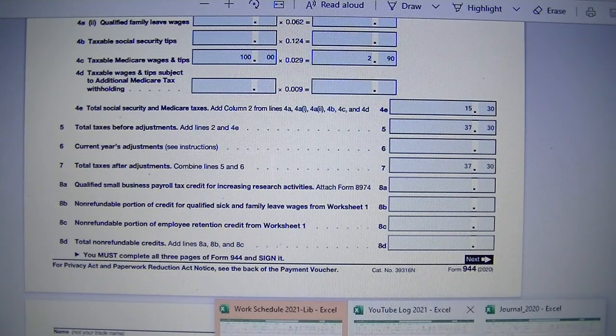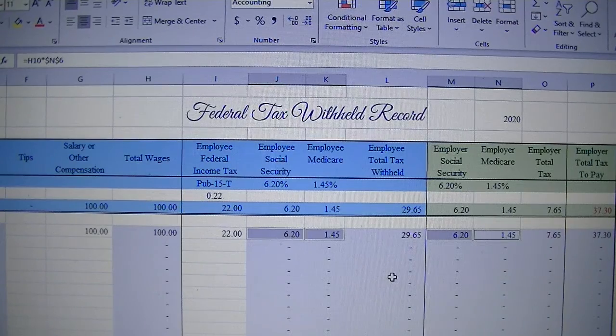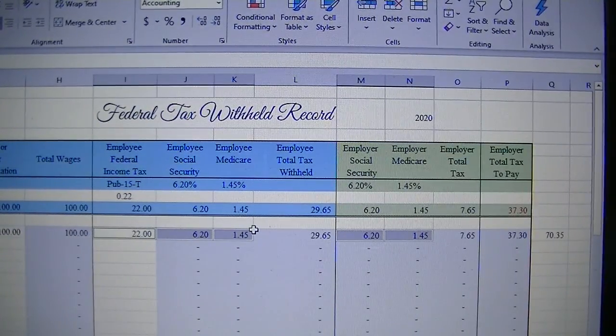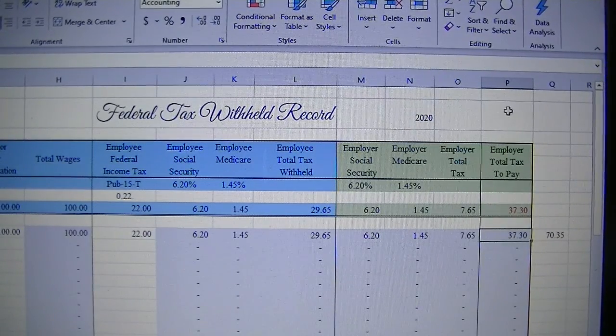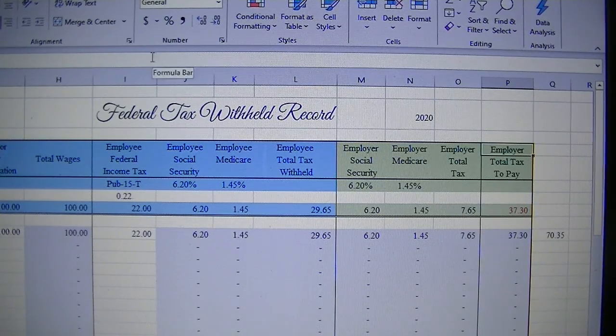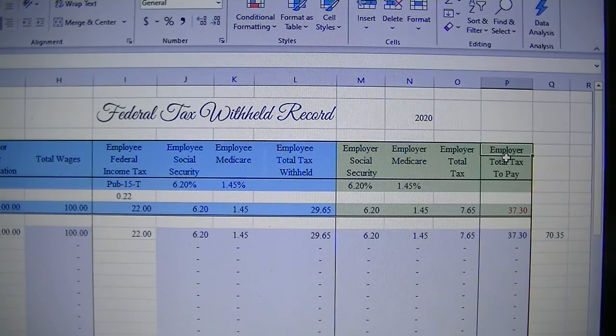And if we take a look at our federal tax withheld record, we add the $22 to it, and that's $37.30, which is the total tax to pay.